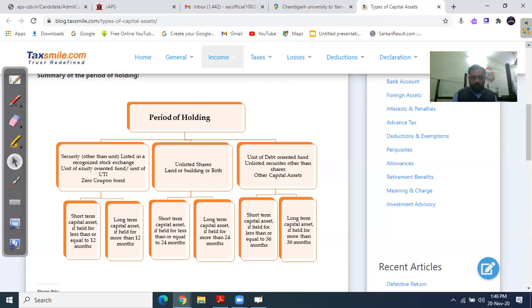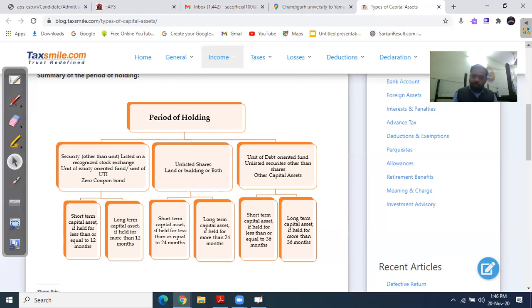Now the next point arises on calculating unlisted shares, land and building, or both. The decisive period is 24 months. If you hold the asset for more than 24 months, then the asset is a long-term capital asset, and on transfer the gain is also long-term capital gain, and indexation is provided on the cost as well as on the improvement.